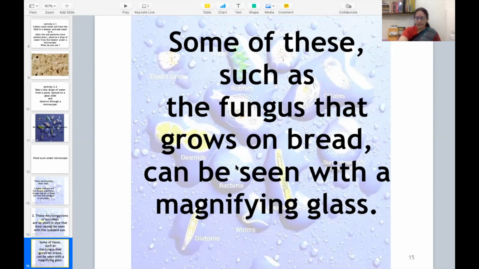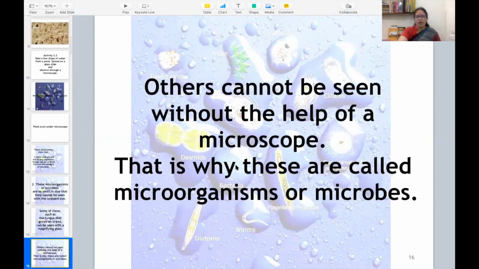We can see the mold even without a magnifying glass also. Others cannot be seen without the help of a microscope, except the bread mold and certain other microbes. Other microscopic organisms are very small in size and we cannot see them without the help of a microscope.